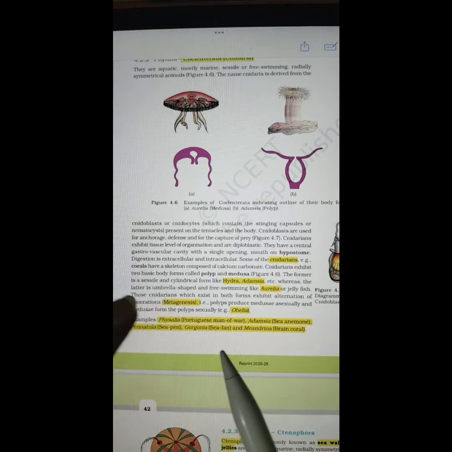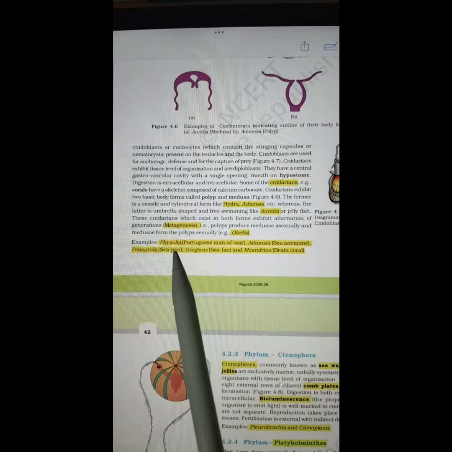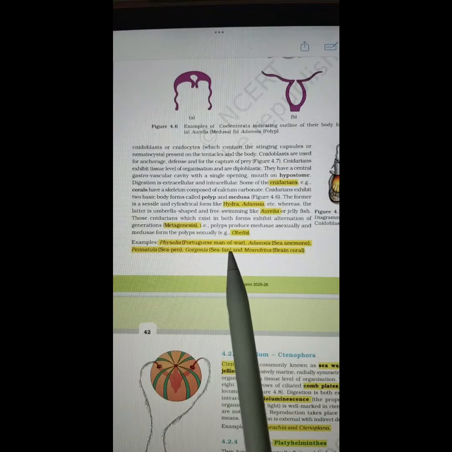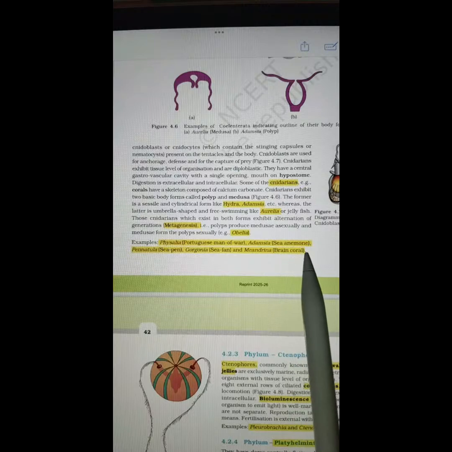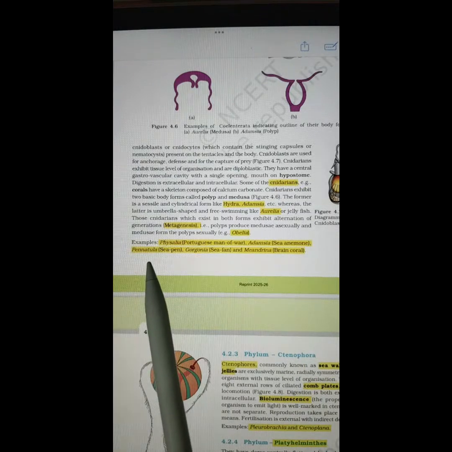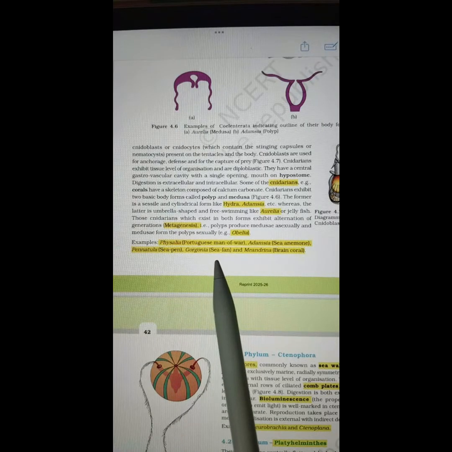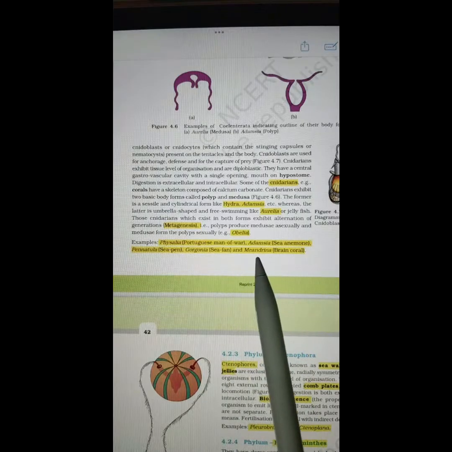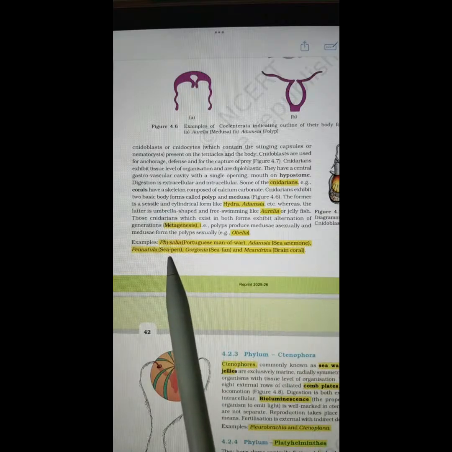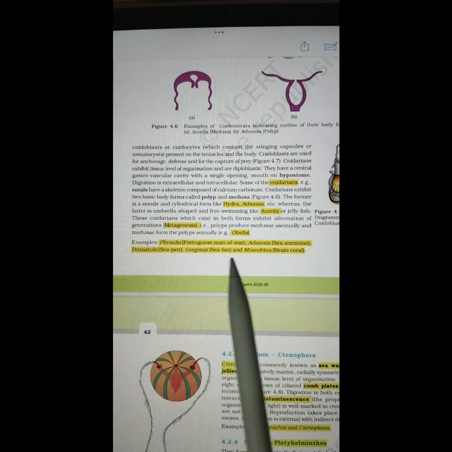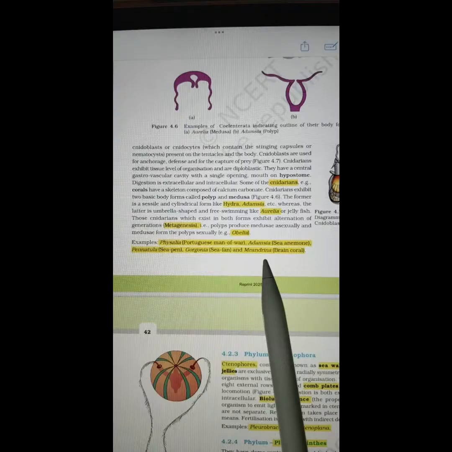Examples are Physalia, this is the scientific name, also known as Portuguese man of war. Adamsia, which is commonly known as sea anemone. Pennatula, commonly known as sea pen. Gorgonia, commonly known as sea fan. Meandrina, commonly known as brain coral. Once again, scientific names only: Physalia, Adamsia, Pennatula, Gorgonia, Meandrina.